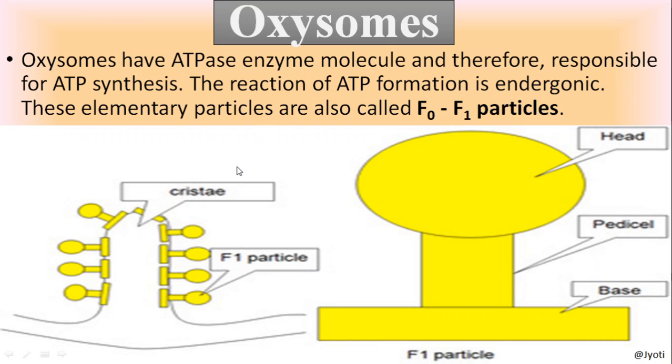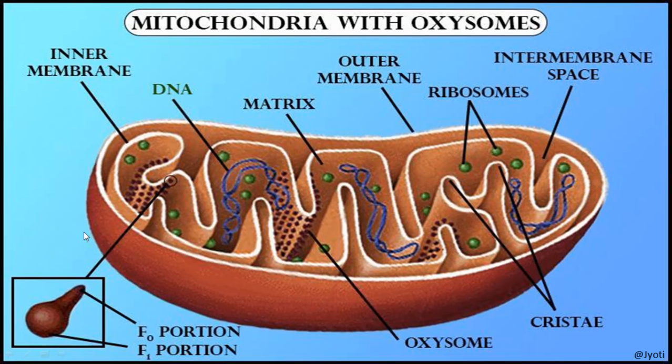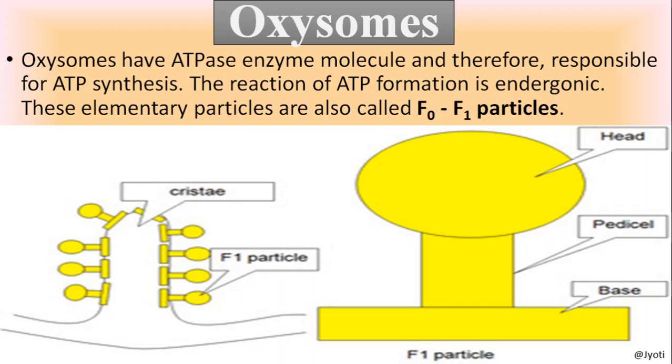Now let us see oxysomes. What are oxysomes? I have told you these oxysomes are the particles called F0, F1 particles attached to the inner mitochondrial membrane, especially to the cristae. They are embedded in the cristae. Suppose this is a cristae, a finger-like projection or infolding of the inner mitochondrial membrane, and in this membrane the F1 particles are there. They are also called F0, F1 particles or oxysomes.